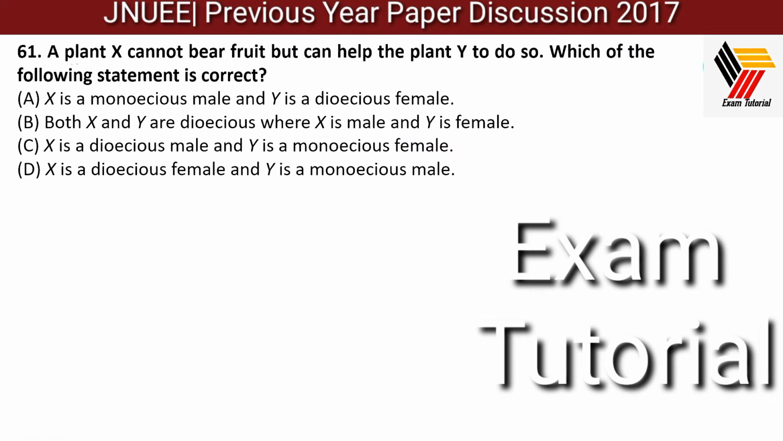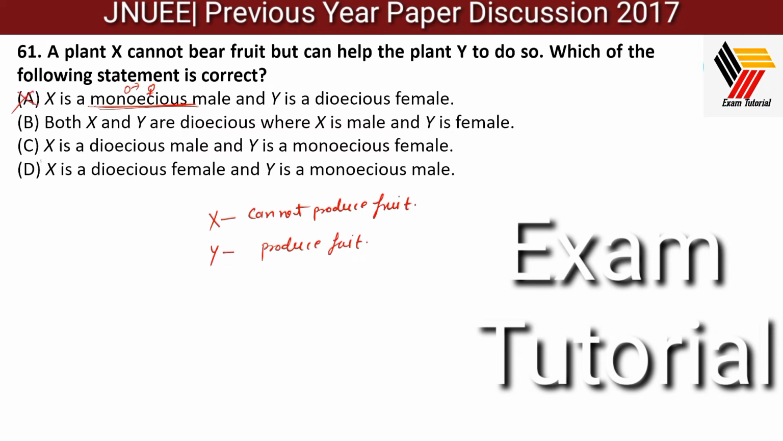Next question: plant X cannot bear a fruit, and there is a plant Y which can produce fruit, but with the help of X. So what is exactly X and what is exactly Y? Suppose X is monoecious. What is the meaning of monoecious? Monoecious means the plant contains both the sexes, male as well as female. If it contains a male part as well as a female part, it can make a fruit. So that is not a correct answer.